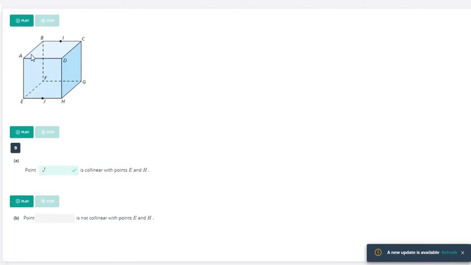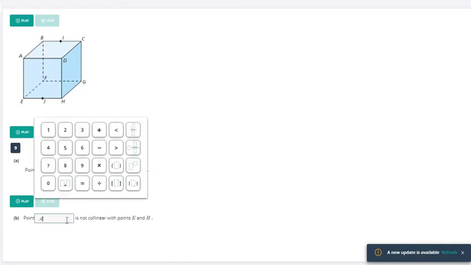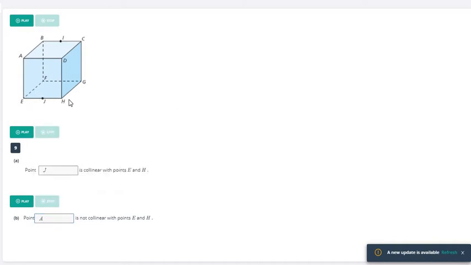Well, you could literally name any other point on this box other than E, J, and H. So any other point, let's go with point A. So point A is up over here. It's not collinear with E and H. It is collinear with E, but it is not collinear with H.